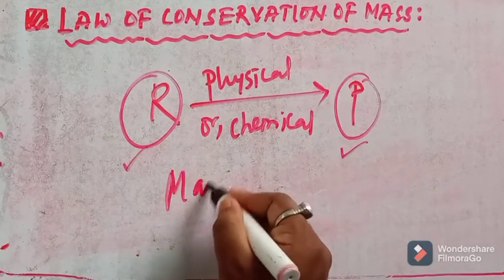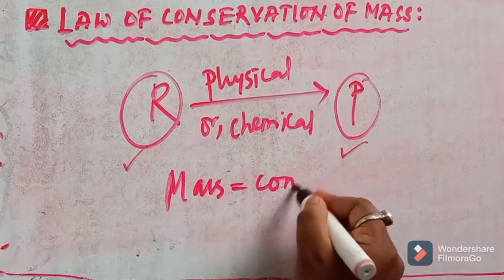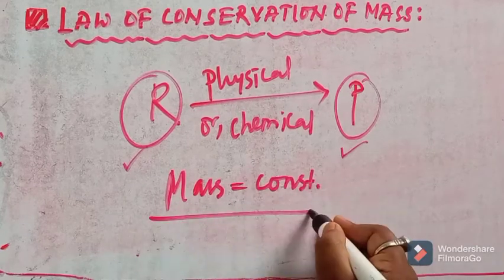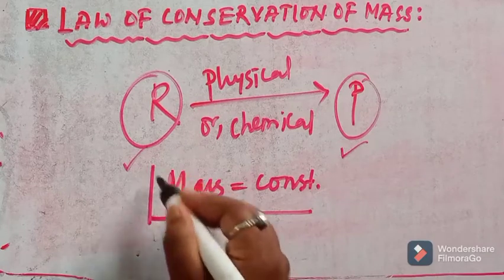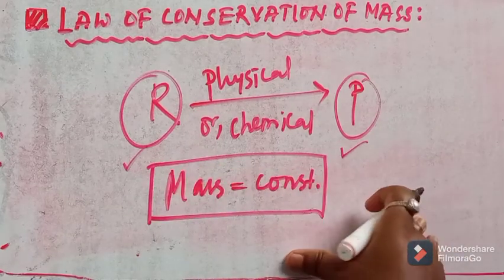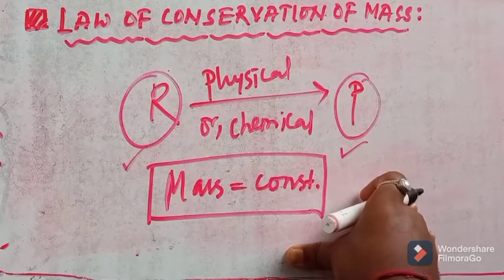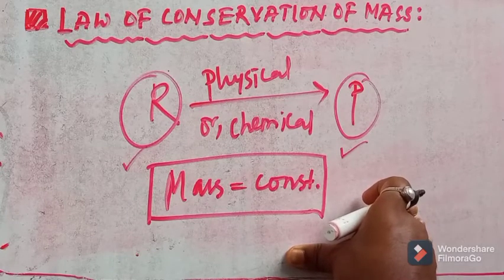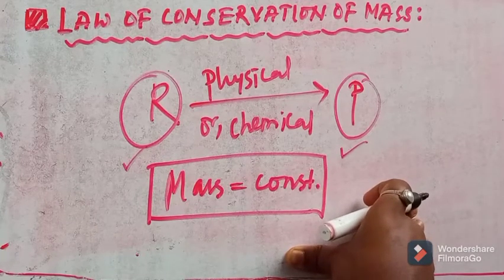That is, mass is neither created nor destroyed in any kind of change. So that is the law of conservation of mass.